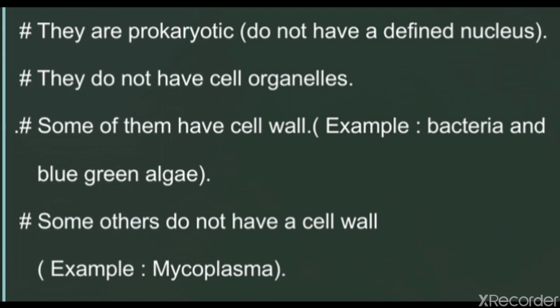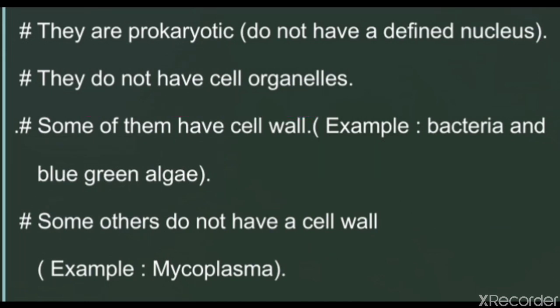They are prokaryotic. A prokaryote is a unicellular organism that lacks a membrane-bound nucleus. It means nuclear membrane is not present. They do not have cell organelles or any other membrane-bound organelle.